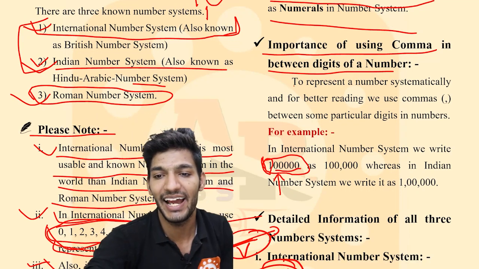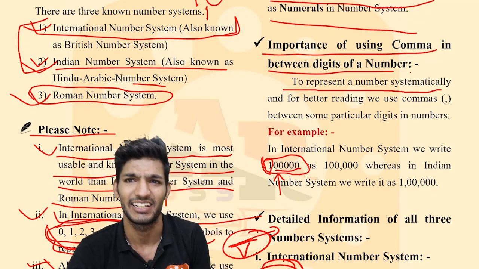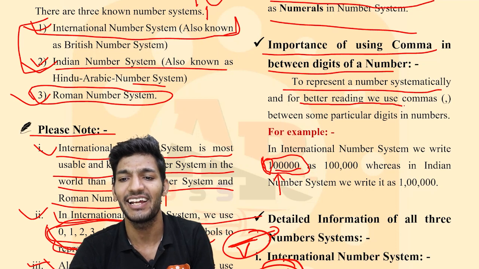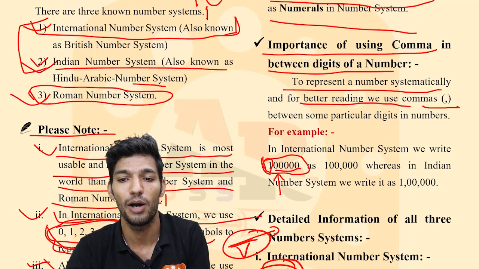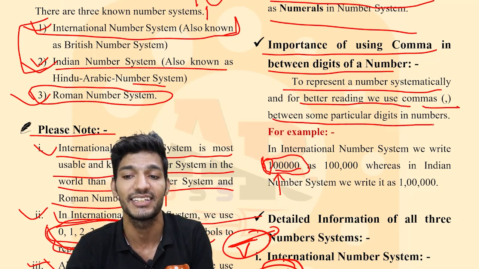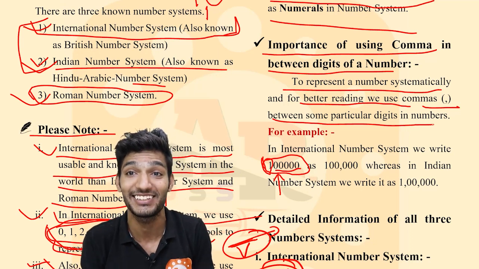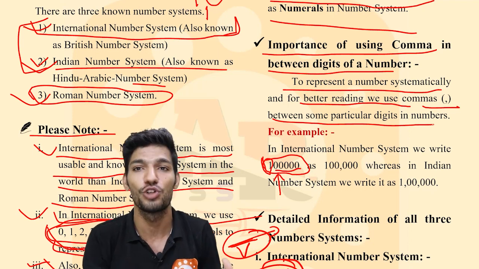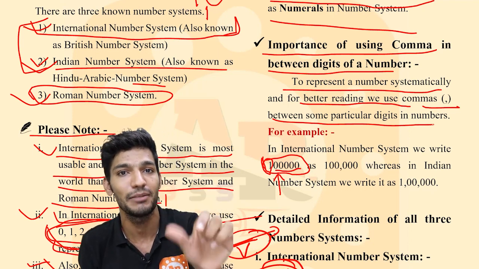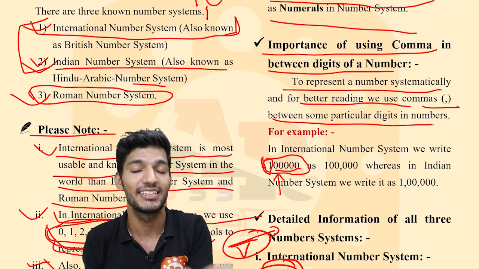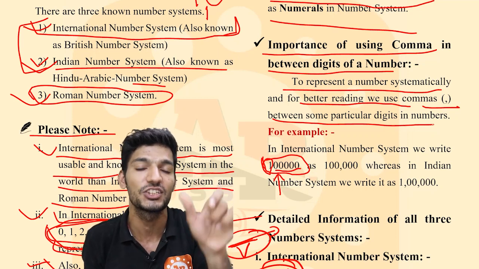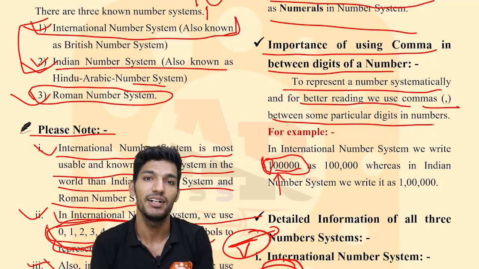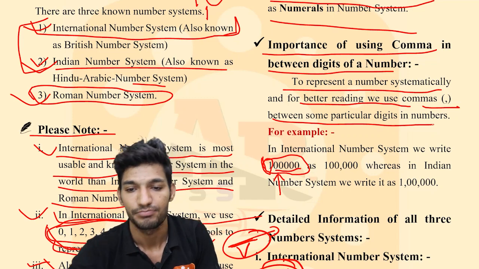We use commas to represent a number systematically, and for better reading we use commas between some particular digits in numbers. So we cannot place the comma where it has no use. There will be some particular digits, and the position of the digits will be very important to place any comma in between the digits.